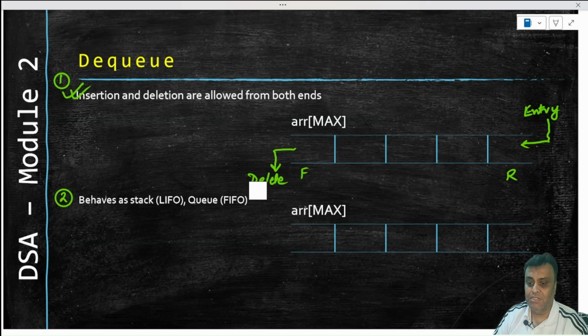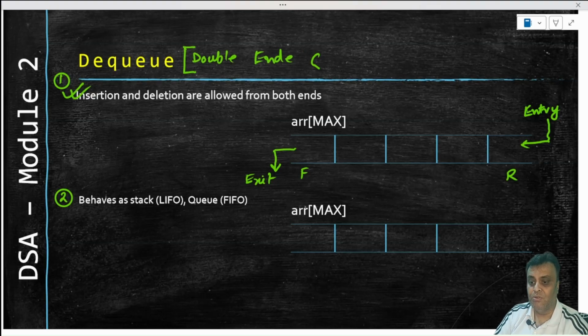Because we are naming this entry, let us name the opposite operation exit. I'm just trying to do it to avoid being confused by DQ and NQ as the terms of the operations, because the queue we are discussing today is called DQ. And by the way, what is DQ? DQ stands for double-ended queue. Because of the words D and E, we are calling it a DQ. So that's what the acronym DQ means.